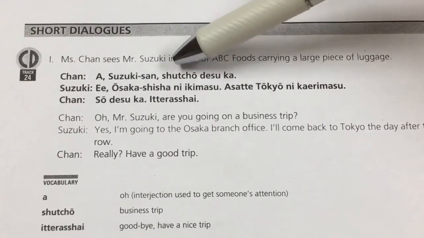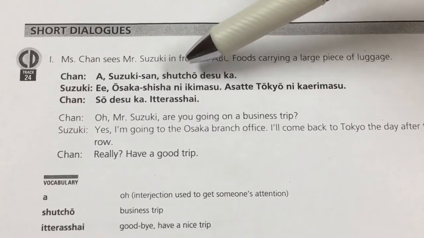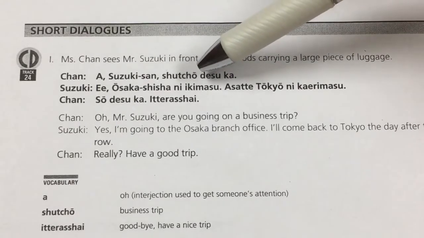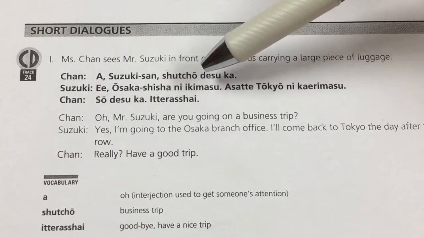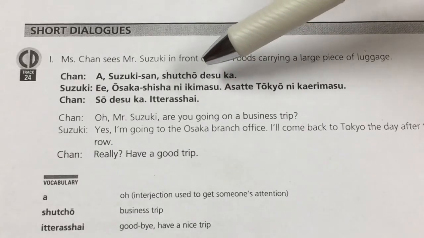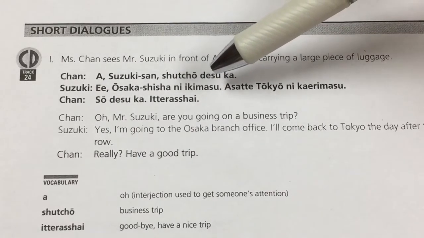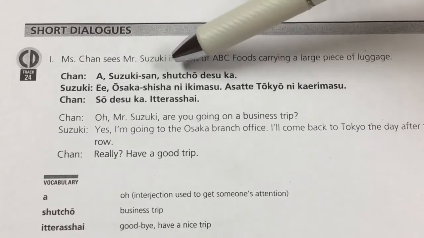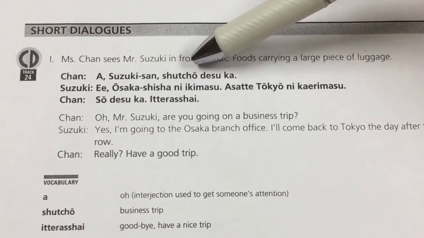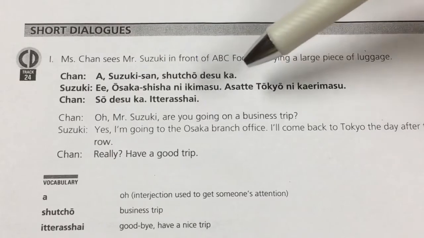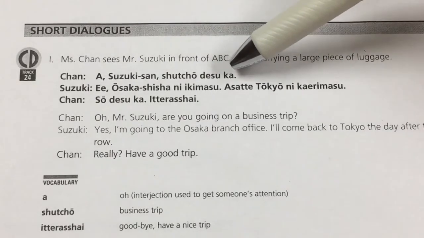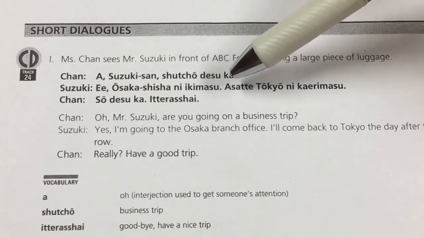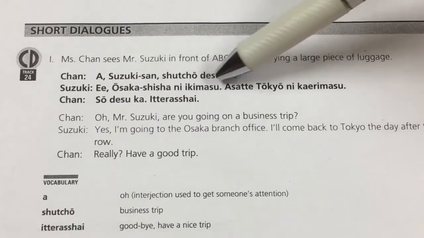It means, are you going for a trip? Chucho is a business trip. For example, you work in one city, but you need to go to another city for business. So this is called chucho. Chucho desu ka? It means asking, are you going out for traveling, a business travel?